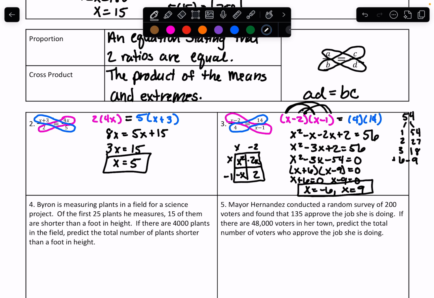Now remember the shortcut: you don't necessarily have to write this part. You just change these signs for your answers. So this is a +6 and a -x. My answers are the opposite signs of those.